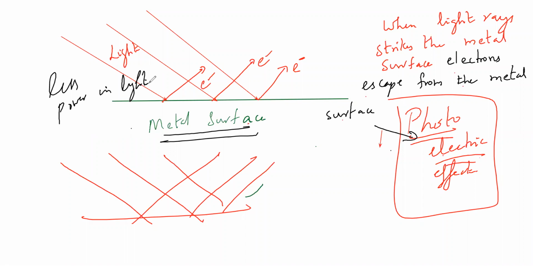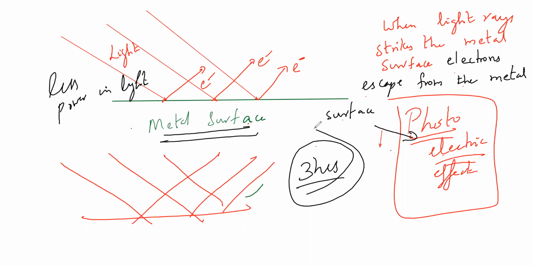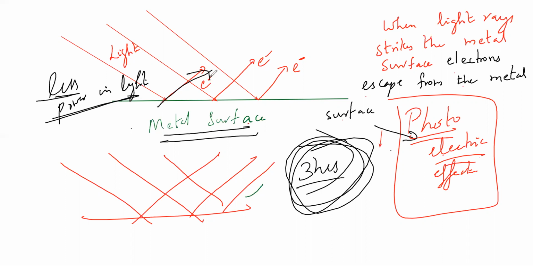For example, I can teach continuously for 3 hours in online sessions. So what is my threshold? Threshold means minimum, I can take 0 to 3 hours, correct? But the threshold frequency here means there should be minimum power to make the electrons eject from the metal surface.